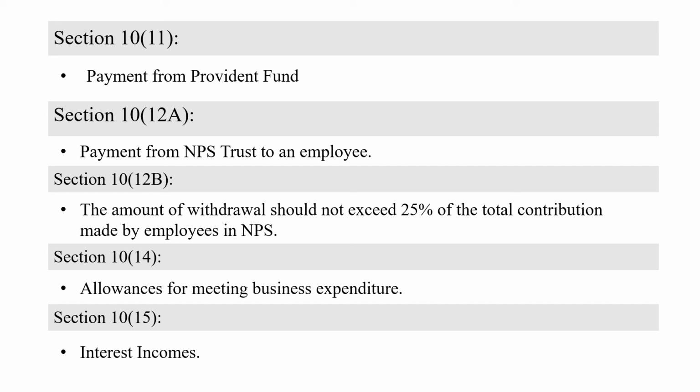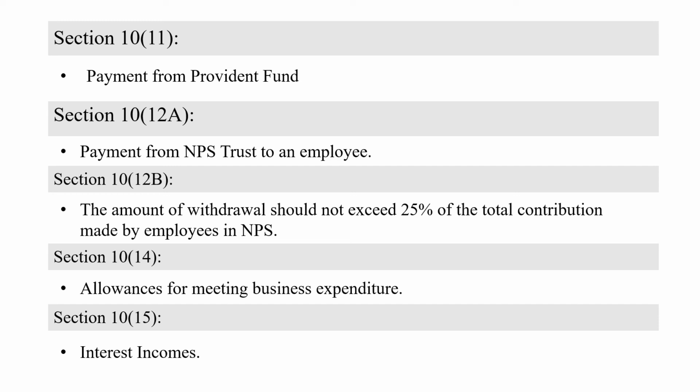This is a contribution which is made by an employee, so these are the benefits which are going to accrue to an employee. And 12B is also relating to the NPS scheme itself, but only thing is, if he wants to withdraw the fund from NPS contribution, then he cannot exceed the limit of 25%.